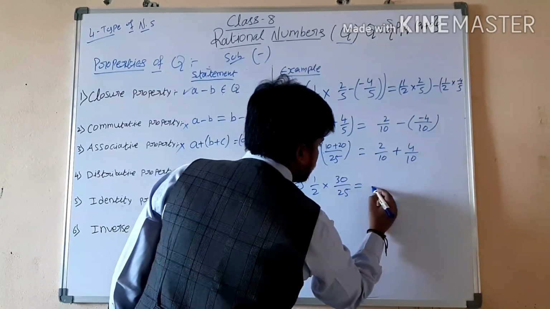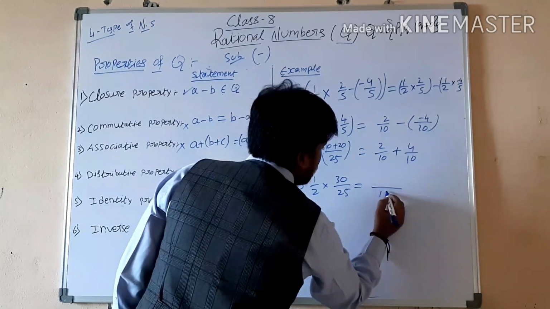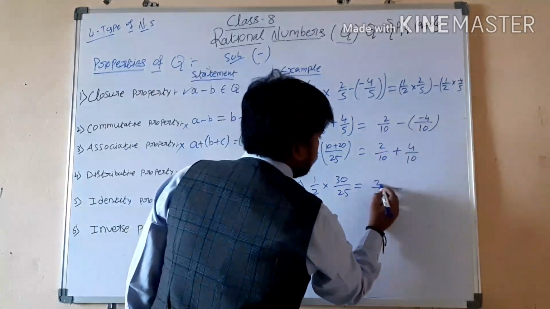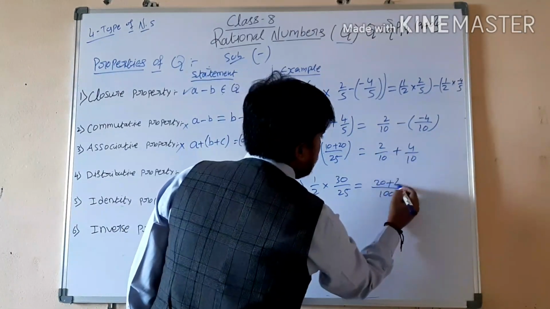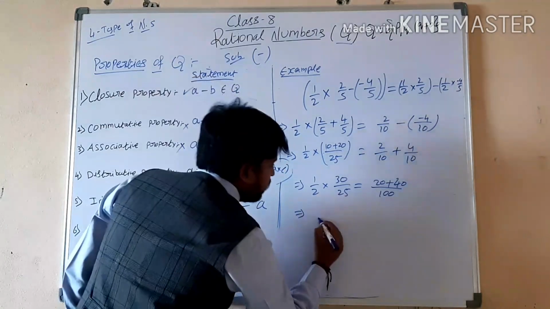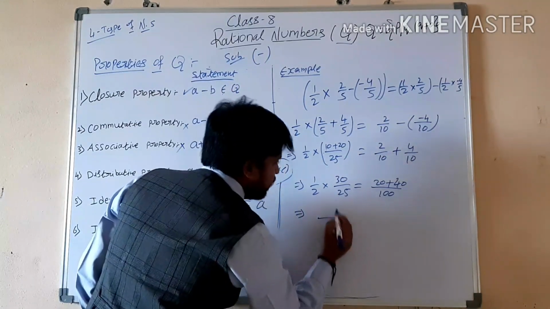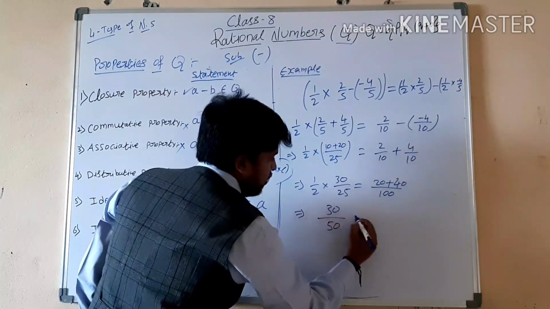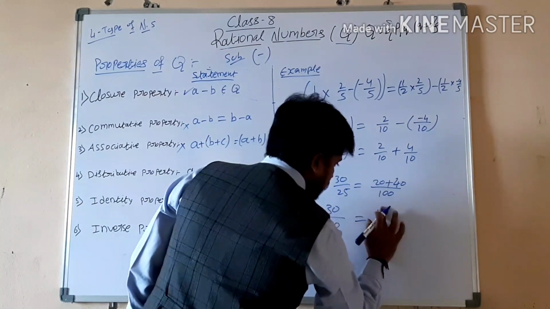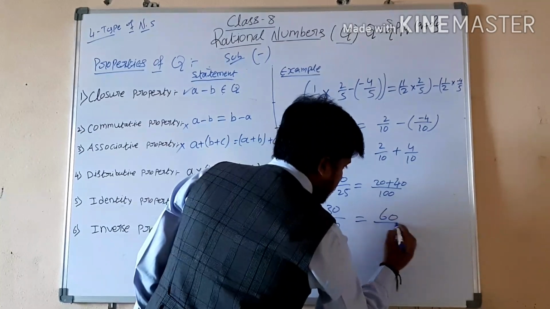Next, 10 tens are 100, 10 twos are 20, 10 fours are 40. Next, 25 twos are 50, 30 ones are 30. Here 40 plus 20, 60 by 100.